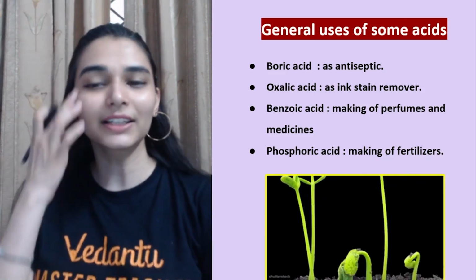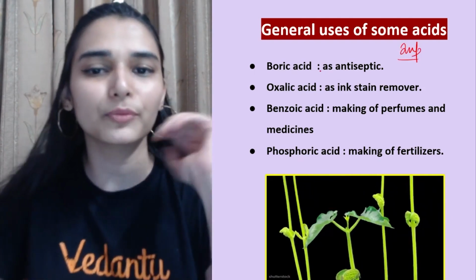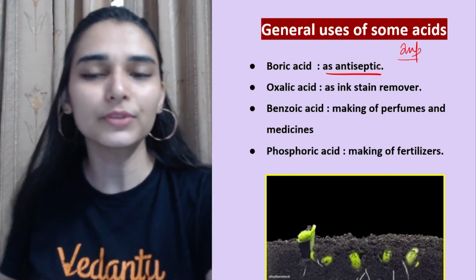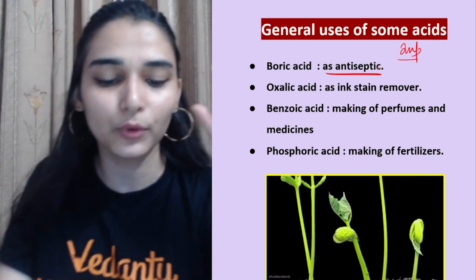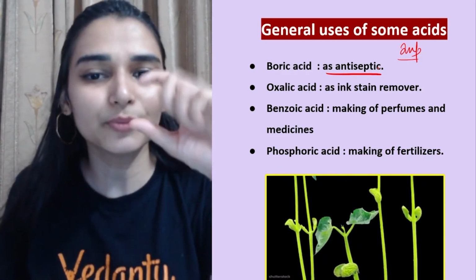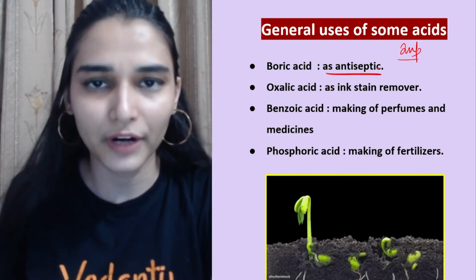So you see general uses of some acids, यहाँ से questions आ जाते हैं for simply 1 mark. So try to remember that. जैसे boric acid is used as an antiseptic. So any eye droplets आपने जो देखे होंगे, right? Eye droplet की medicines में boric acid को use करते हैं. So it's used as an antiseptic to remove the dirt out of our eyes.